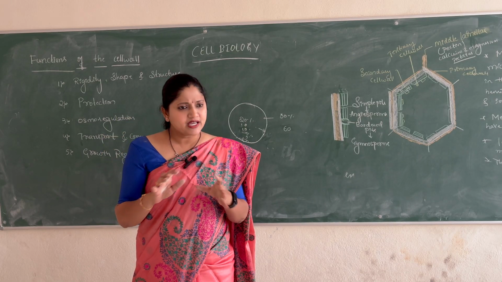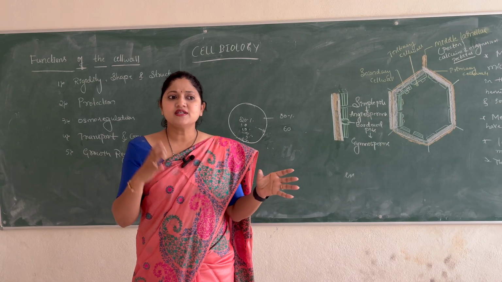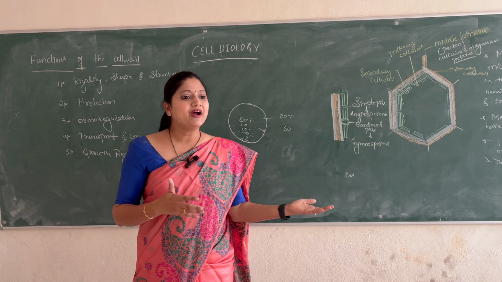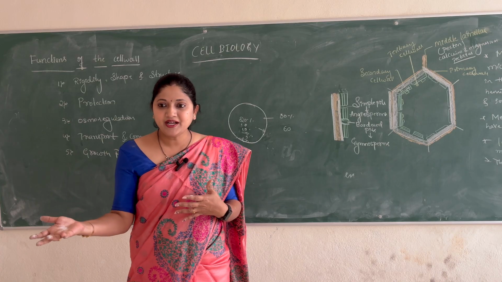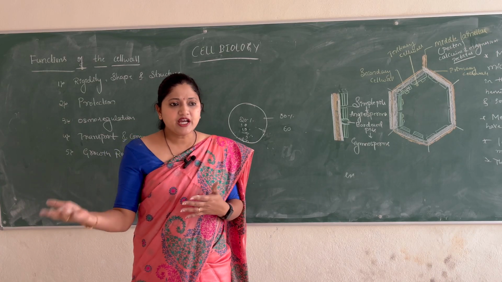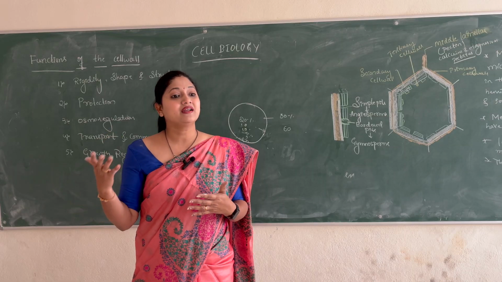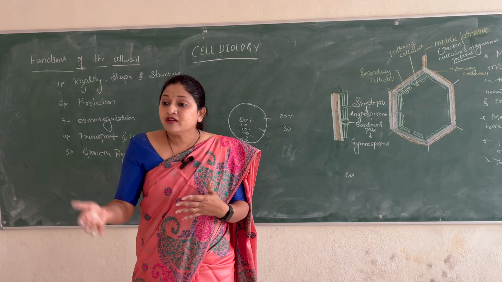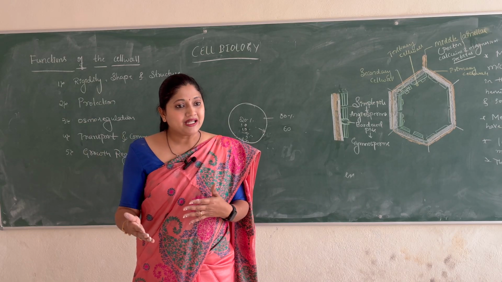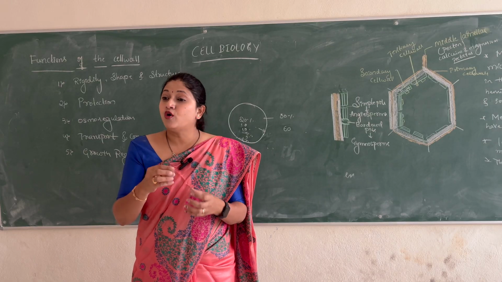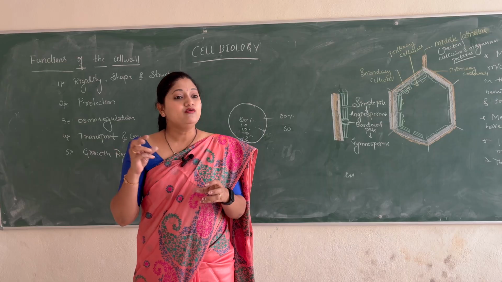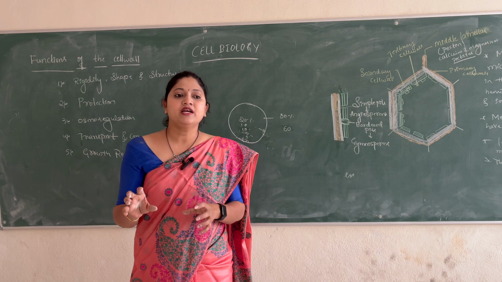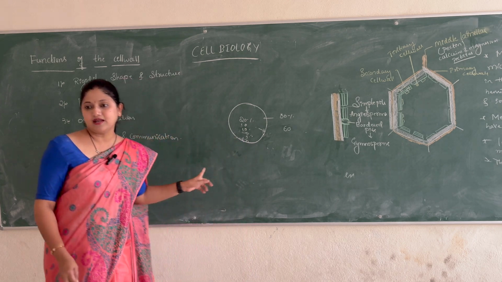All the cells are not of the same shape, right? So different cells have different shapes. So we see the tracheids in different shapes, we see parenchyma in different shapes, we see collenchyma in different shapes, right? Tissues have different shapes. So all these shapes are greatly achieved and maintained, and the growth is predicted or maintained or achieved by the cell walls. In what direction a cell has to grow, what should be the size of the cell, everything is decided and maintained by the cell wall.